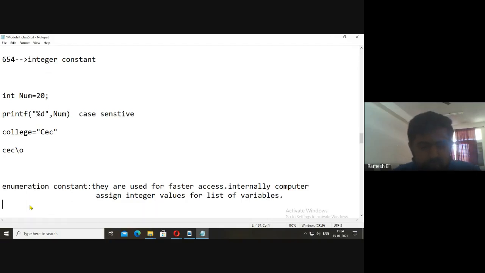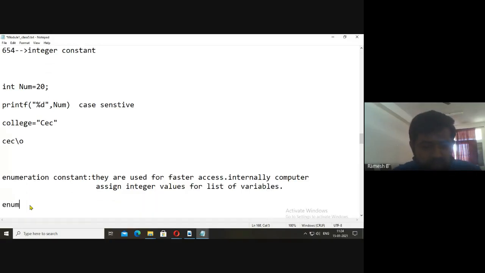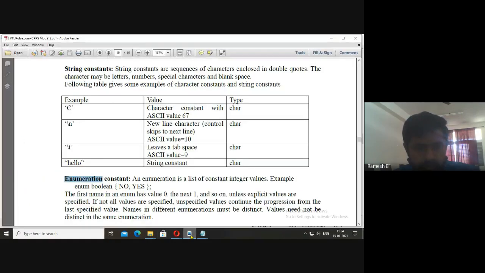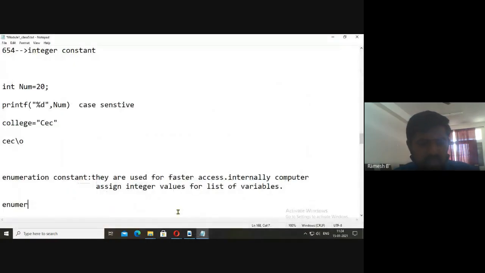Say for example, if I take enumerate, we are using the word enum, okay. Enum month, where all the values must be given like this: Jan, Feb, March, okay.